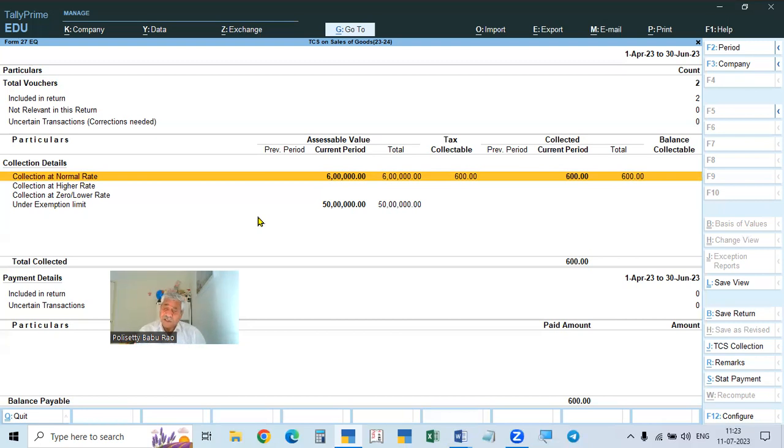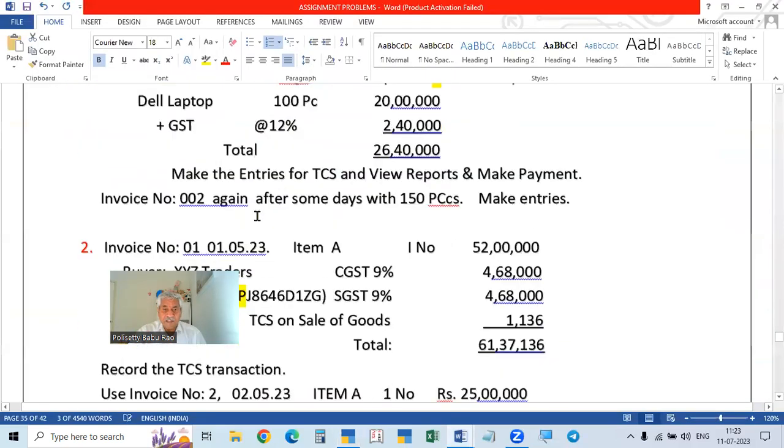TDS also 7th of next month. Here also by 7th of next month, we have to pay the total amount collected in 1 month. So after April, we have to pay in May. That we will take up. We'll take up another problem.